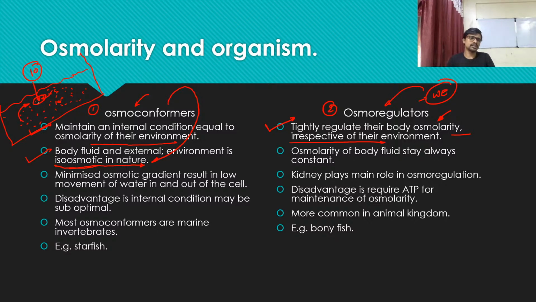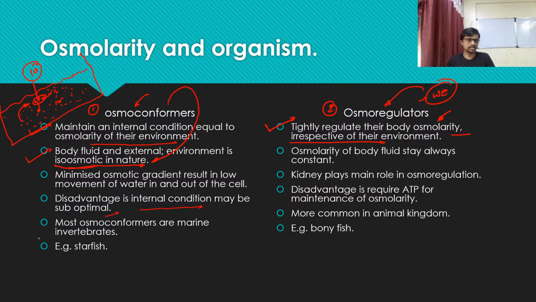So if there is a minimum difference between the external and the internal environment of the organism, then the movement of solute in and out of the body is automatically reduced because there is very low osmotic pressure present. Okay, so the disadvantage of this osmoconformer is that the internal condition may be suboptimal. That means a change in environmental condition always results in a change in the internal condition of the body.